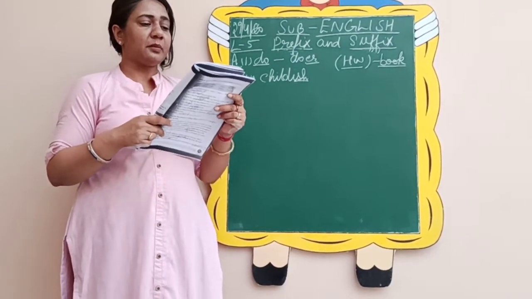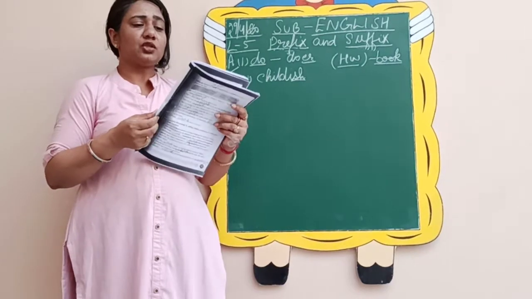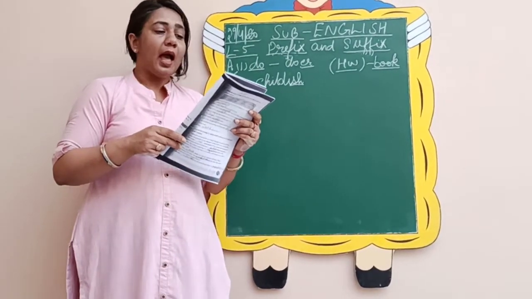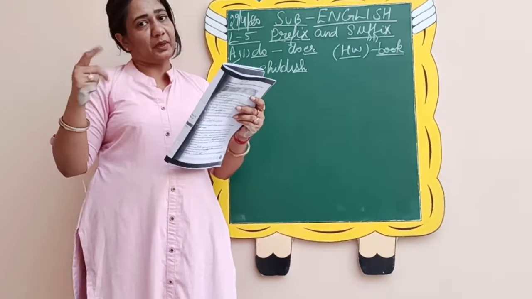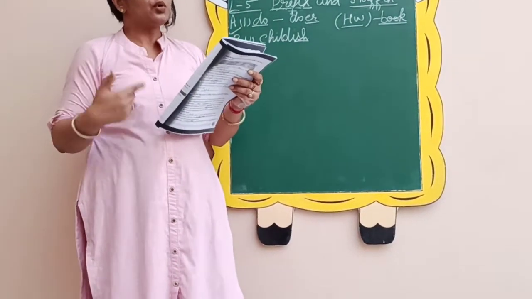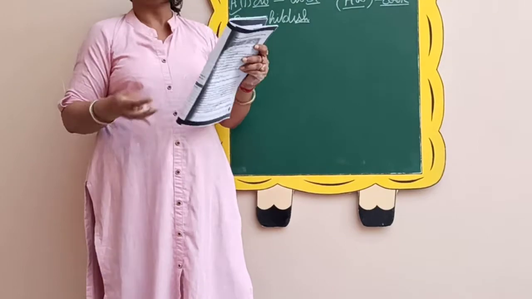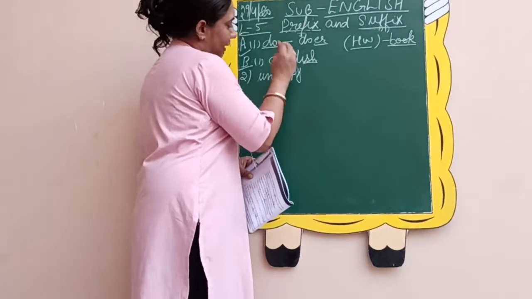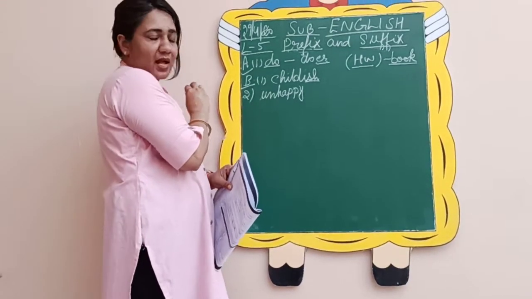This way you need to do this exercise. Next see, Samaira looked dash and soon she began crying. In the bracket they have given you happy. If someone is happy, can she cry? No. So what it will be, Samaira looked unhappy and soon she started crying. Happy they have already given you as the main word.